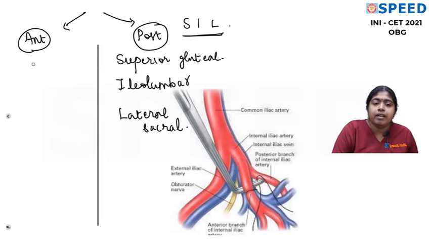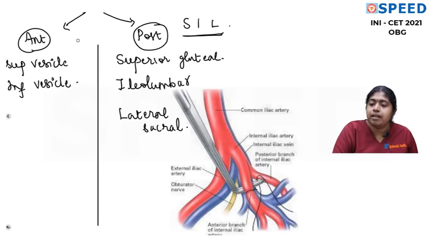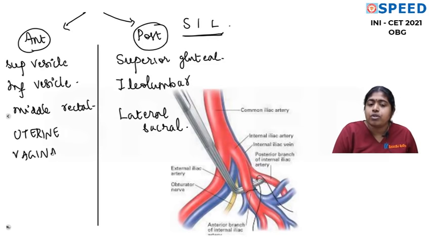And regarding anterior division, first I remember is bladder. Bladder is always anterior. Remember superior vesical artery, inferior vesical artery. I don't have any mnemonic to remember this, but I usually remember bladder is anterior structure. We don't have middle vesical, so instead of middle vesical, we write middle rectal, the posterior most structure. Our very important artery, the uterine artery, arises from this branch. Sometimes a separate vaginal branch also arises here.